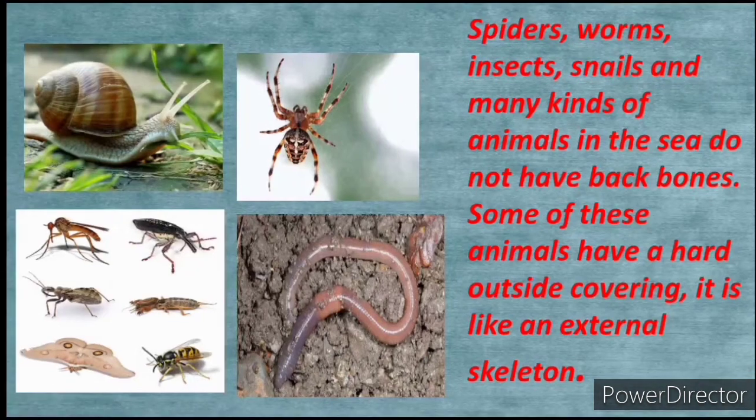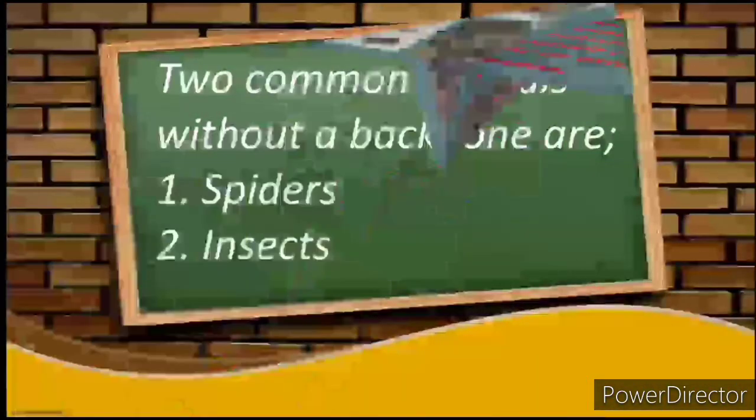Now I told you our skeleton, which is the bony structure of our body, is inside, and our skin covers it. But for animals, especially some animals that do not have backbones, what they have is a hard outside covering. So when you touch their body, it's usually hard, like the spider, like the snail. So this hard outside covering they have is like an external skeleton. Now we have internal skeleton.